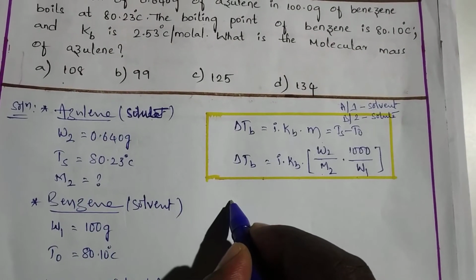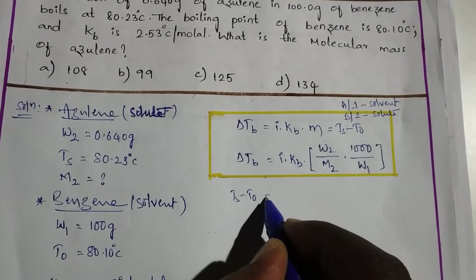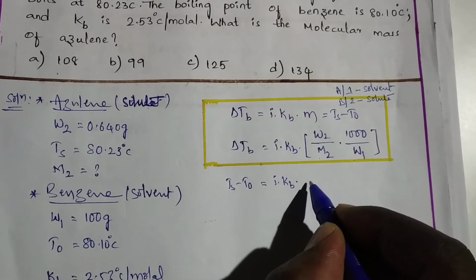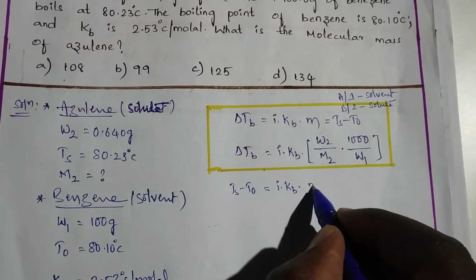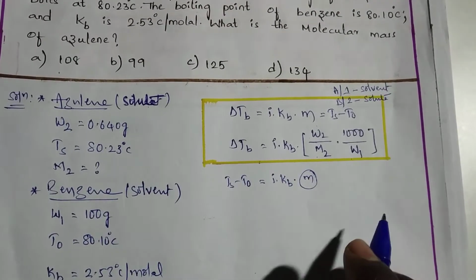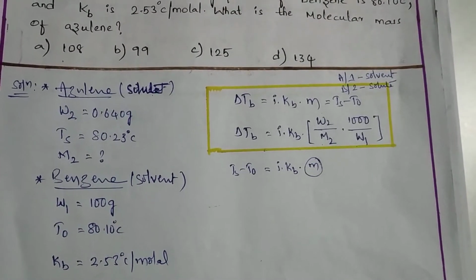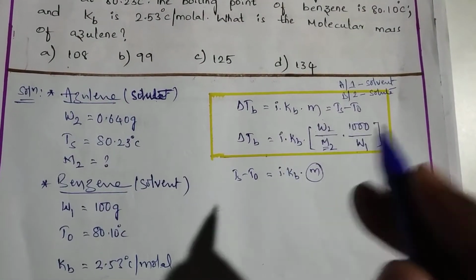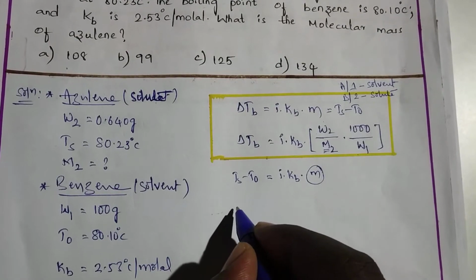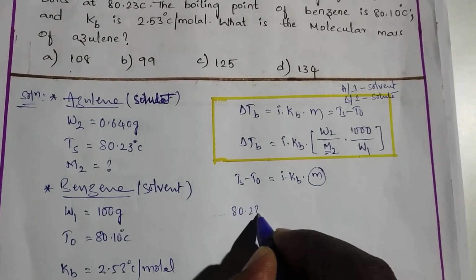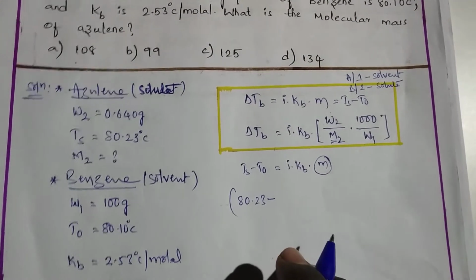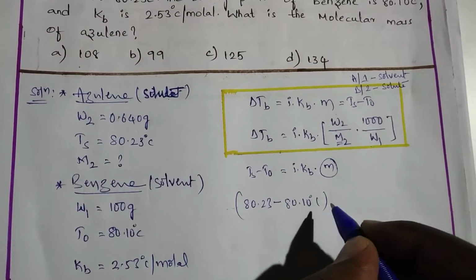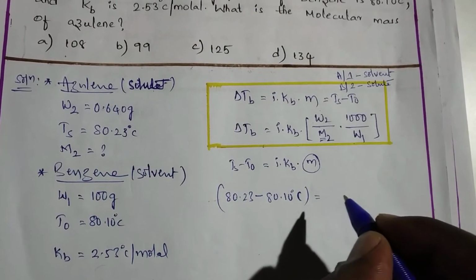So here delta Tb can be written as Ts minus T0 is equal to i into Kb into W2 by M2 into 1000 by W1. This whole thing is the same, okay, I will simply write it as molality. What you are looking for actually? You are looking for M2. Substitute these given values in this formula. What is Ts given? 80.23 minus T0 is given how much? 80.10. Both are in degree centigrade.